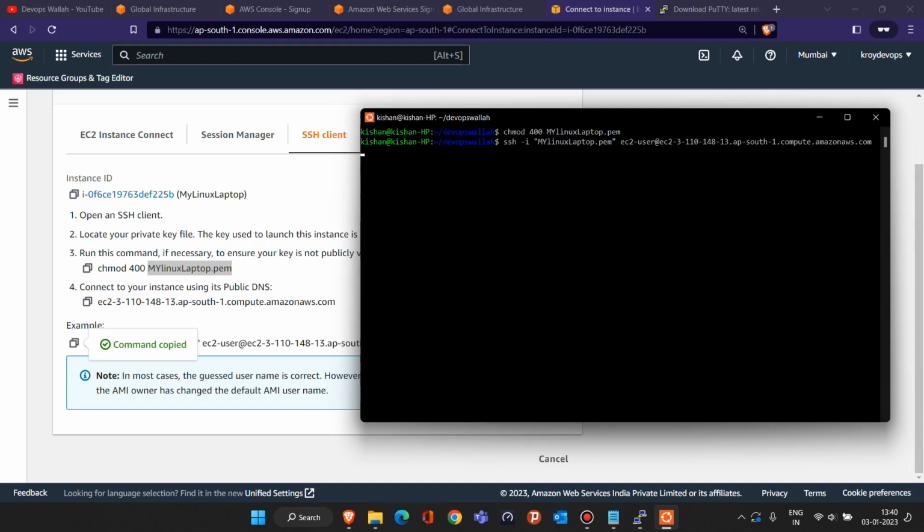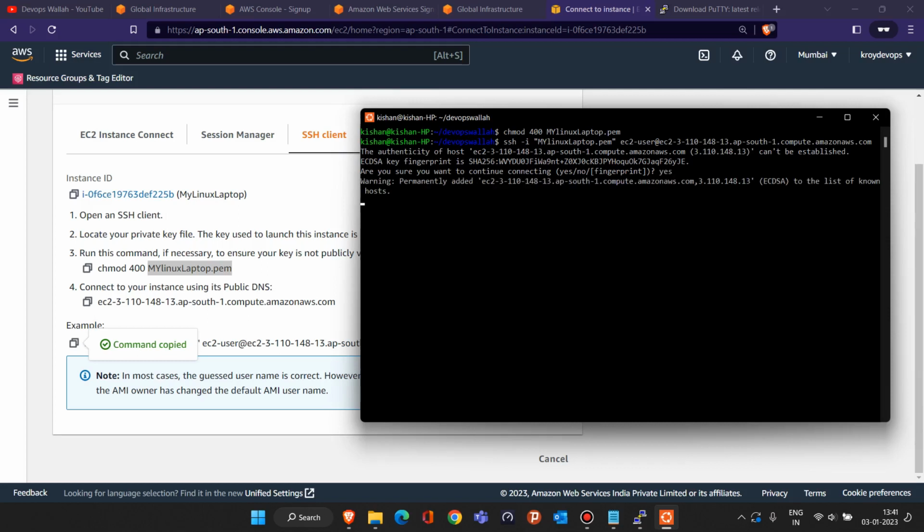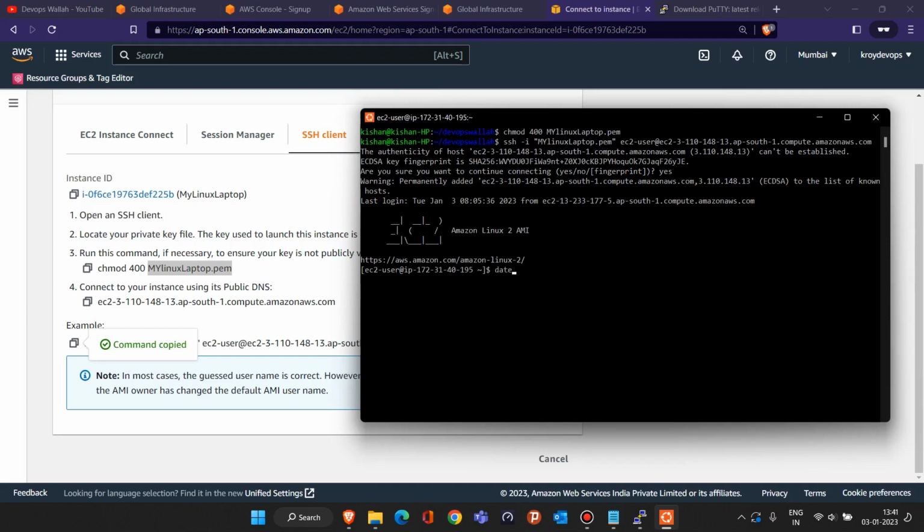And once everything is correct, it will ask you whether you want to connect or not, yes or no. If you press yes, then it will connect you to the AWS Linux machine. So let's wait for that. Yeah, just press yes here. So again you are seeing the same screen, and again you can run the same commands you were running using Putty or the browser.